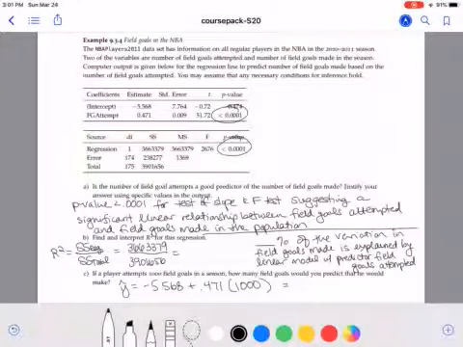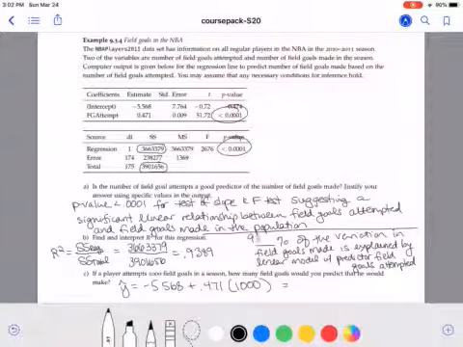We're also asked to find and interpret r squared. So using the fact that we can get r squared as a ratio of a couple sums of squares, we can pull those out of our ANOVA table. Our sum of squares regression is the good sum of squares, and then we divide that by the total. And so I've written those down here. If you divide the sum of squares regression over the sum of squares total, we get 0.9389. This number will always be between 0 and 1.